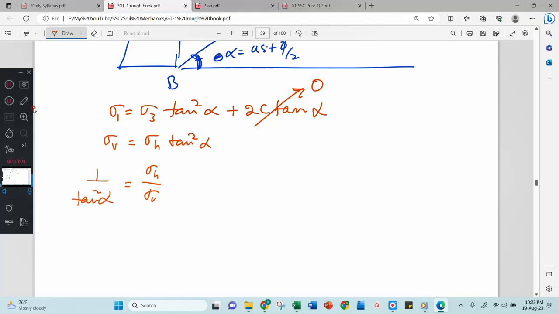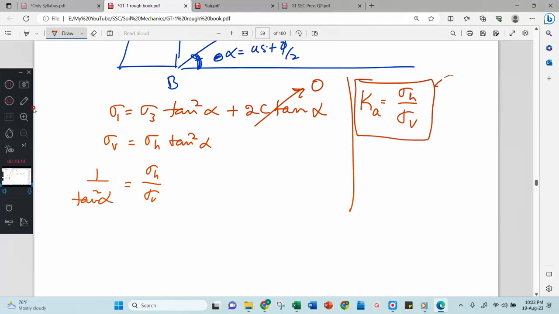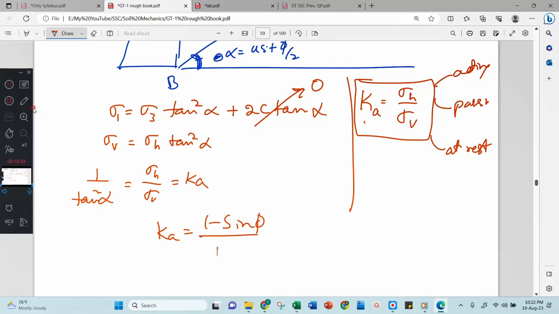Then we have this equation, that the coefficient of active earth pressure is equal to sigma h by sigma v. This is constant, whether it is active, passive or at rest. In all three cases, this is the same. Therefore, Ka equal to 1 by tan square alpha. Mathematically, Ka equal to 1 minus sin phi by 1 plus sin phi.